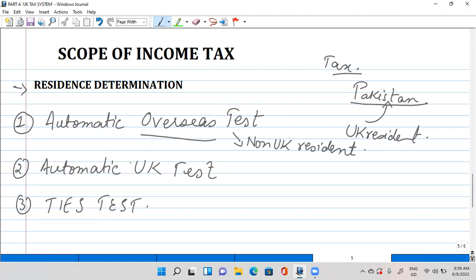Overseas for UK. Second one is automatic UK test. If he meets this test, he will be considered as a UK resident for that year, and he would have to pay income tax for that particular year. Then a person who neither meets the automatic overseas test nor the automatic UK test will be considered for the sufficient ties test, in which there are certain conditions that will be met. Okay, so let's move forward from here.